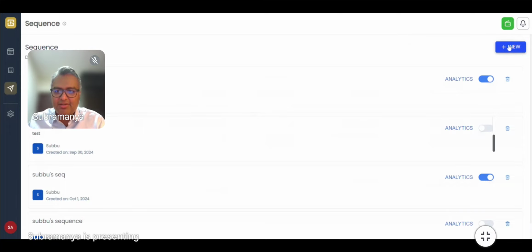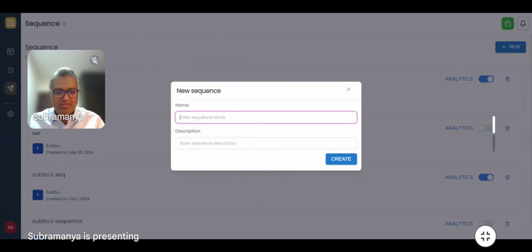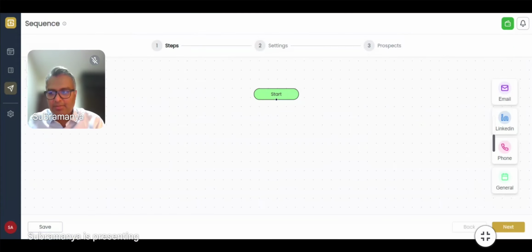As soon as I click on new here, it will ask me what kind of sequence I want to create. I'll say create one from scratch. You have to give a name. Okay. So now you can see that there is a start node here. I'll say, okay, generate an email for me.